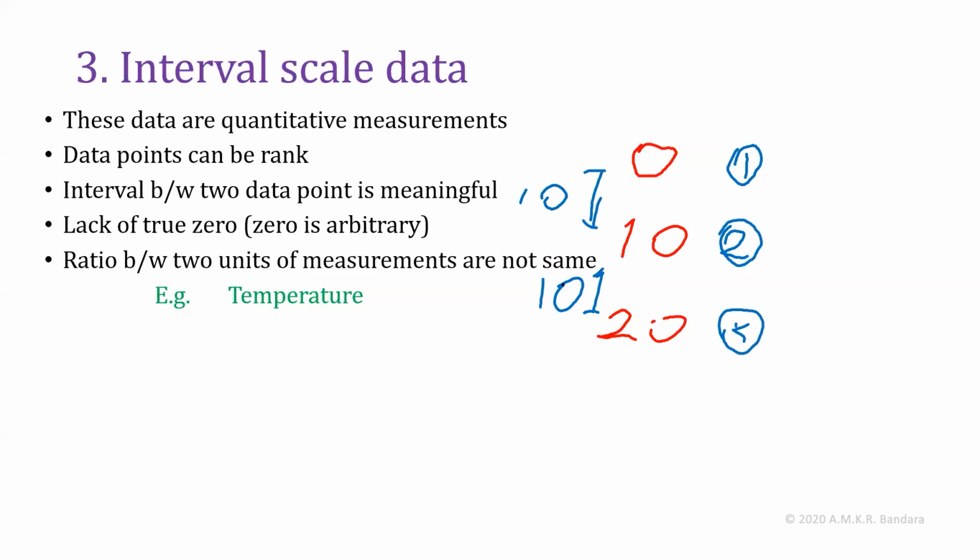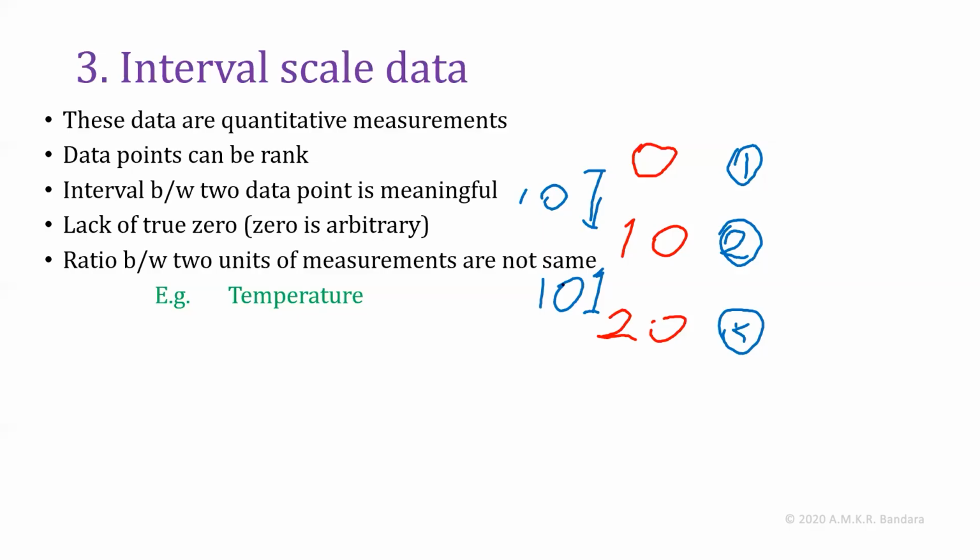In the earlier ordinal scale, order is meaningful. Nominal, in nominal scale, it is used only to name. There, interval or order is not meaningful in nominal scale. Ordinal scale, order is meaningful. Interval scale, interval is meaningful.